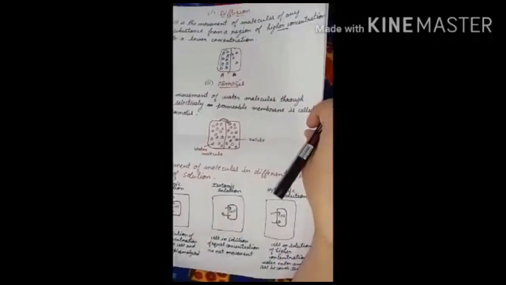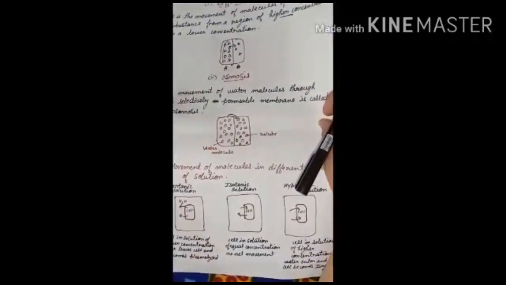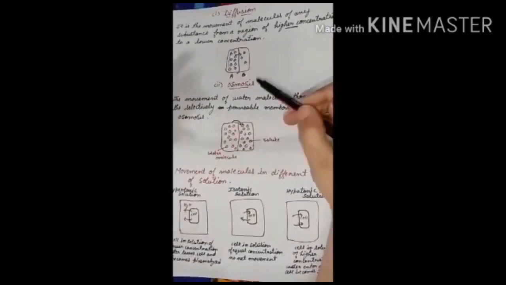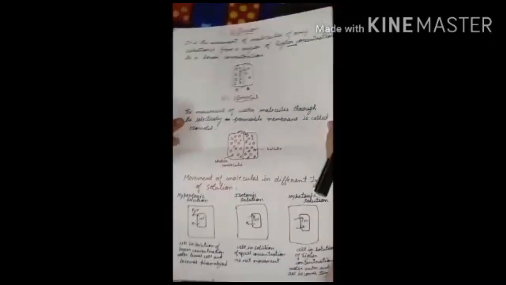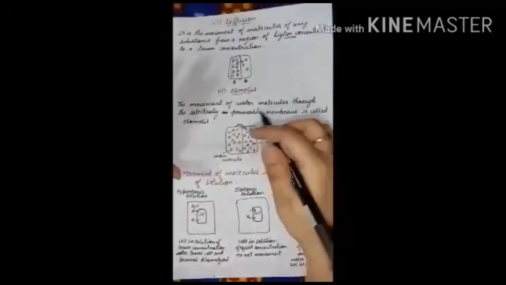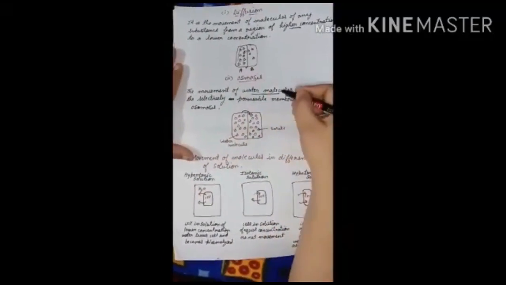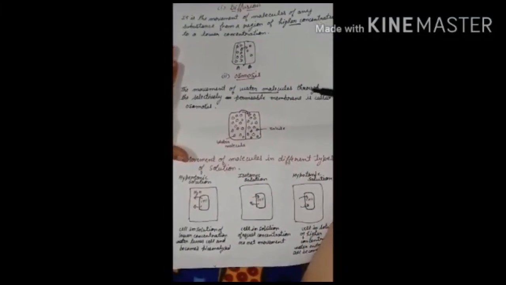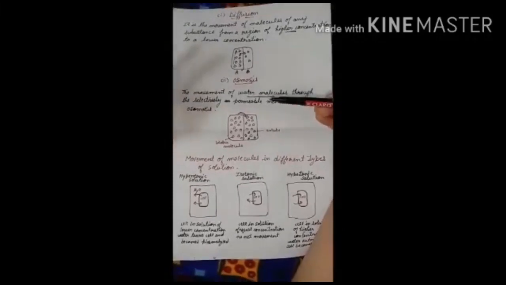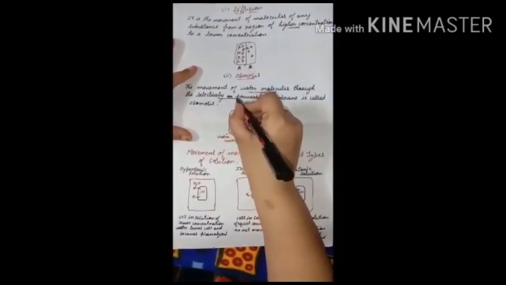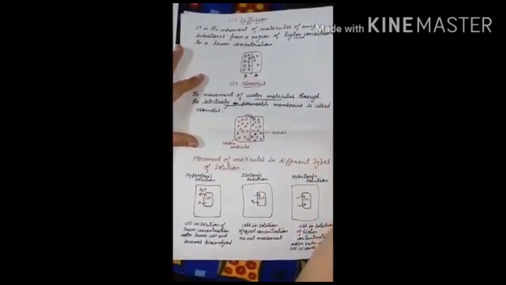Now the second process that helps in the entry and exit of substances is osmosis. Osmosis means the movement of molecules, and here not any other molecule, only the water molecule. Make it very clear, here it is the movement of water molecules. The movement of water molecules from the region of higher concentration to the lower concentration through the selectively permeable membrane is called osmosis.